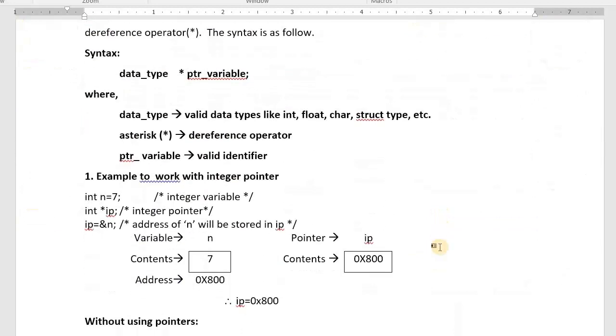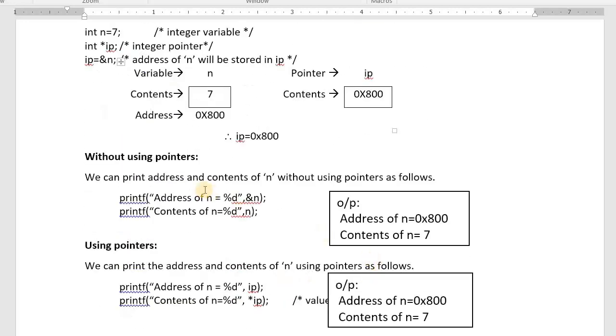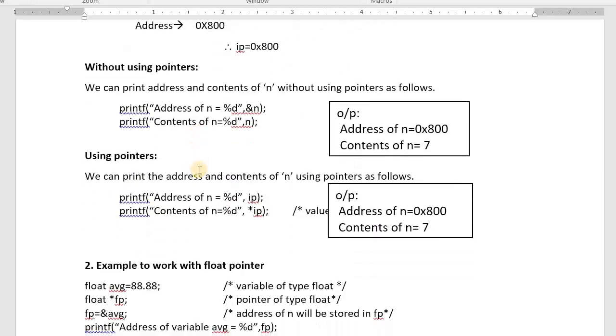In the last class I already taught you how to define pointers. This is the syntax. int n = 7, address is 800, hexadecimal value 0x. Then ip is a pointer, ip = &n, this 800 will be stored here. Then how to get the value, this topic I teach you now.